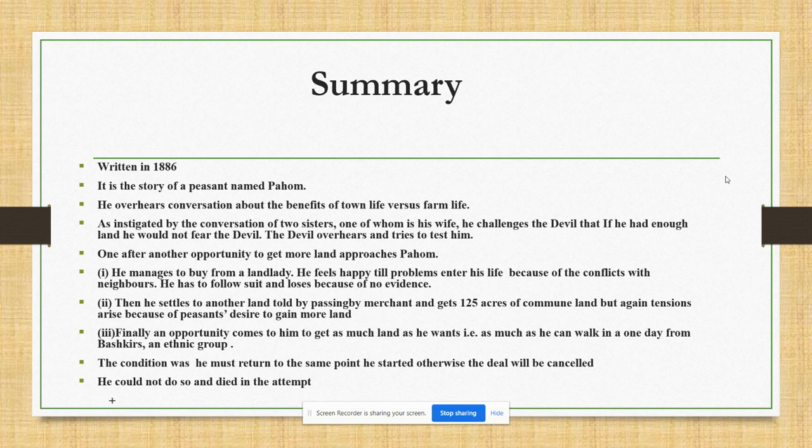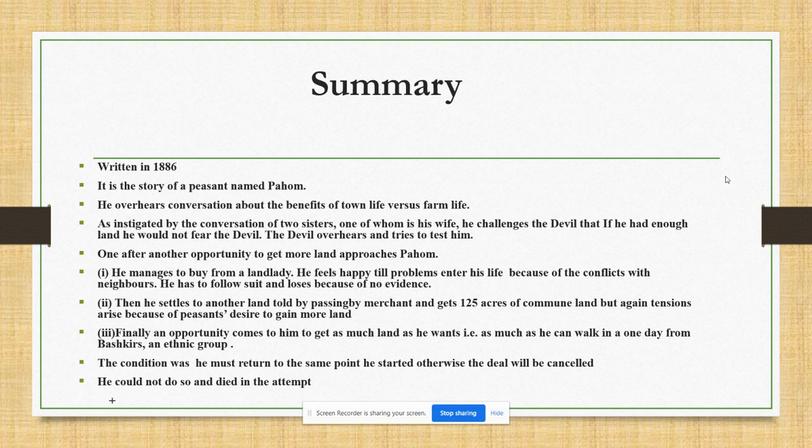But after some time, tensions arise again because of the scarcity of fertile land. Each one wants to sow wheat on fertile land. In this process, they fight with each other, and his life again is full of tensions. Once a peasant was passing by and he stays at Pahom's and tells him about the Bashkirs' land.